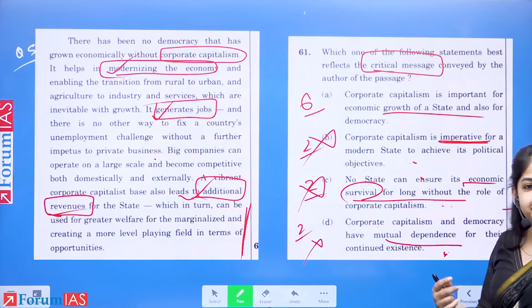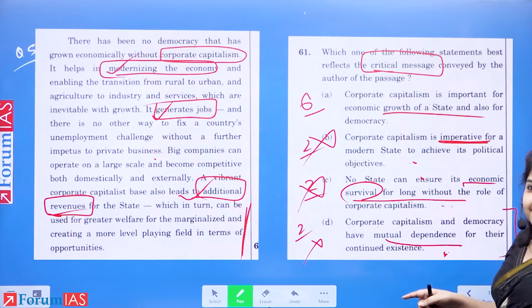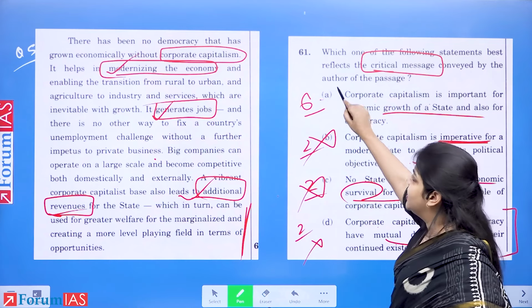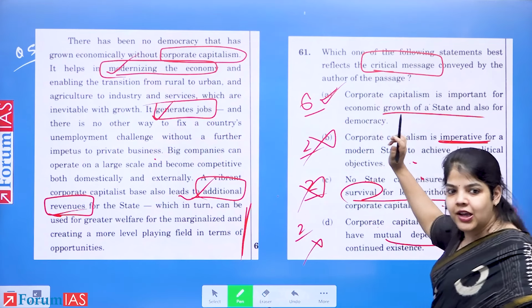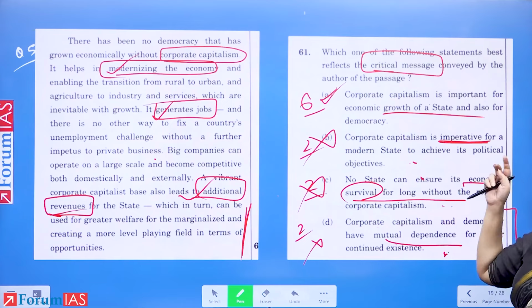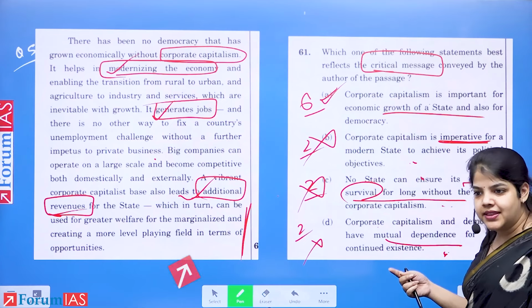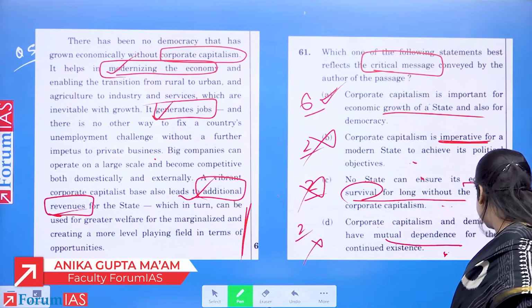These are extreme statements. And hence, what is the answer? The right answer is A. A is the right answer. I hope you all understood what mistakes we were making and why we made them. And the right answer is A.